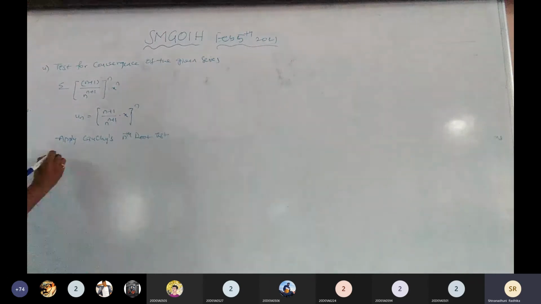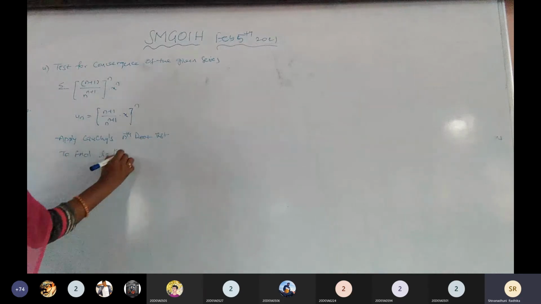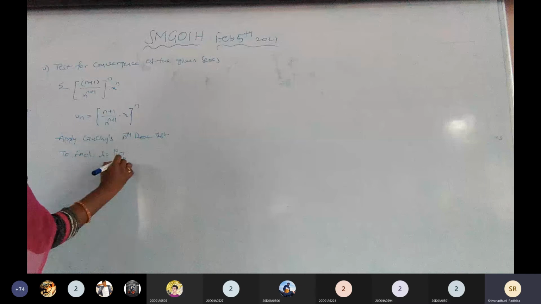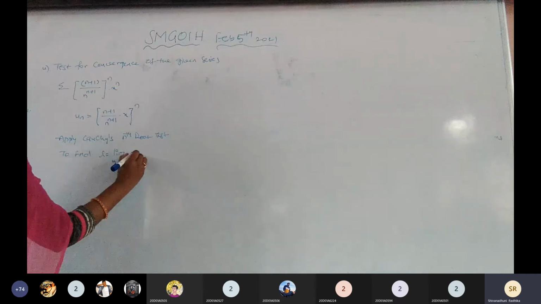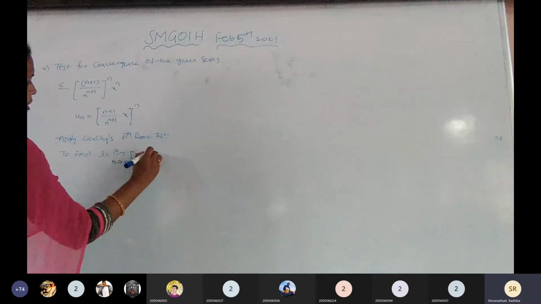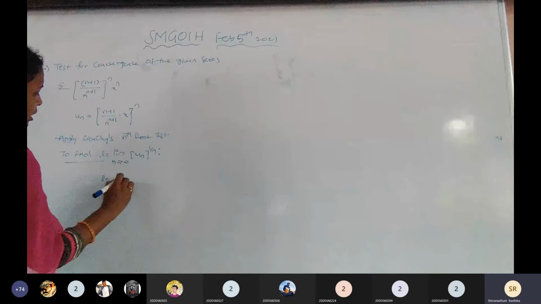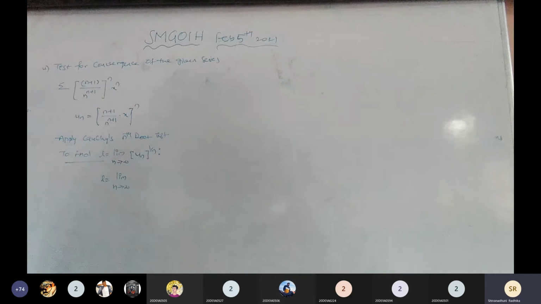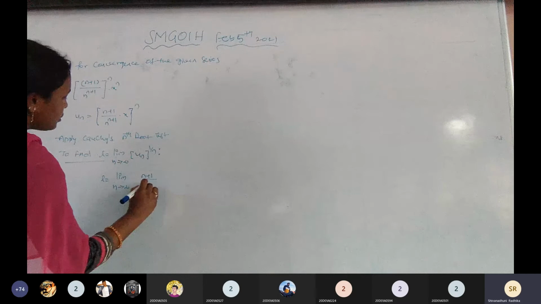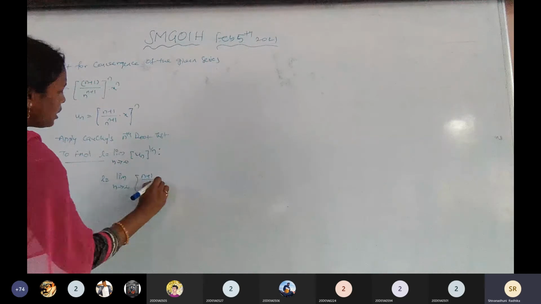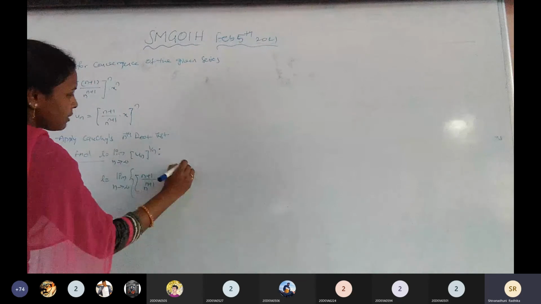Is it clear? Now to find the L value, I am going to find limit n tends to infinity of un to the power of 1 by n. L equals limit n tends to infinity, un, which is n plus 1 by n to the power of n plus 1 into x whole to the power of n, and this is to the power 1 by n.